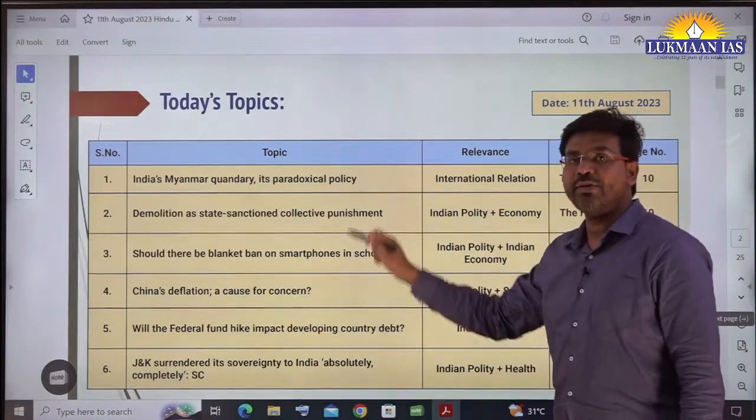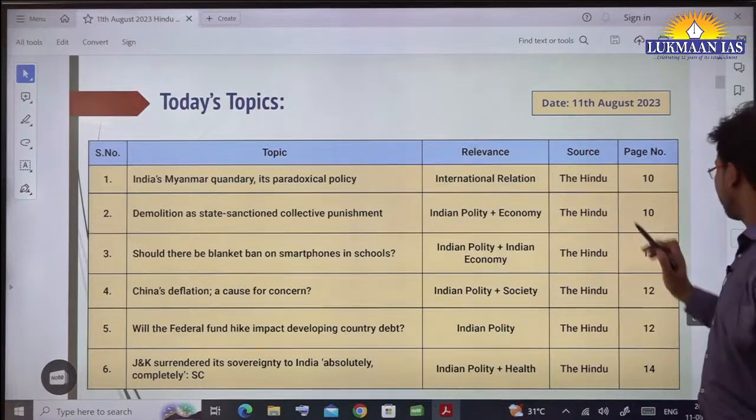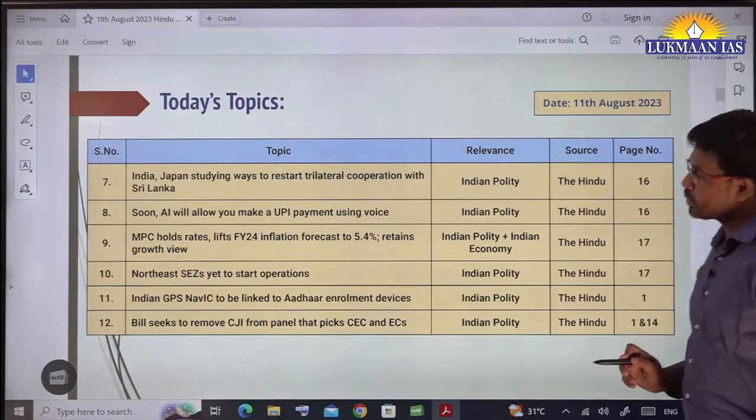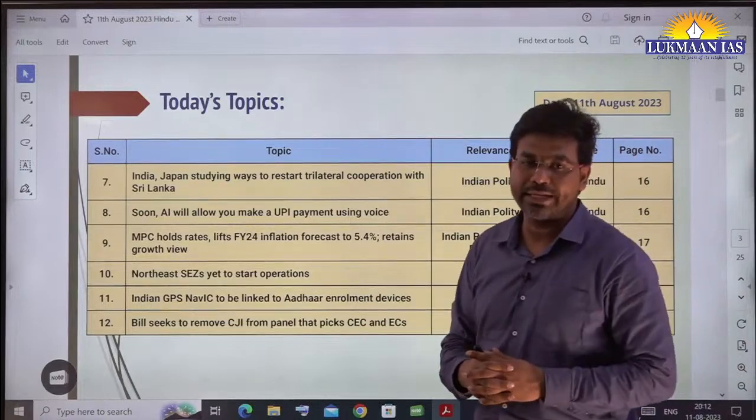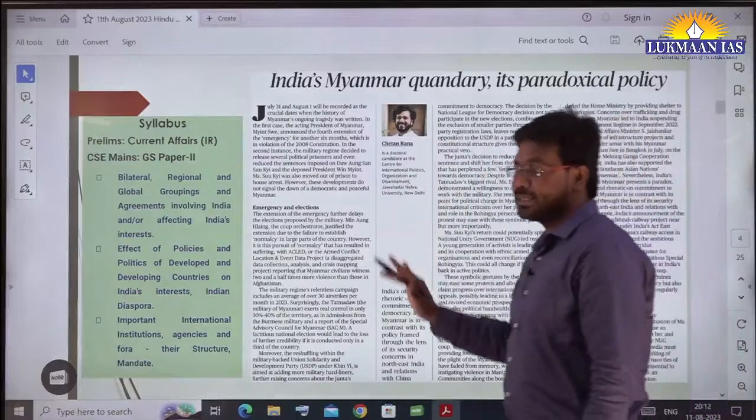So these are the list of articles that we are going to take for discussion today, and these are the relevance of those articles with the syllabus. Okay, so in all we are going to cover about 12 articles, right? 12 articles we are going to cover in today's discussion. So this is the first topic.